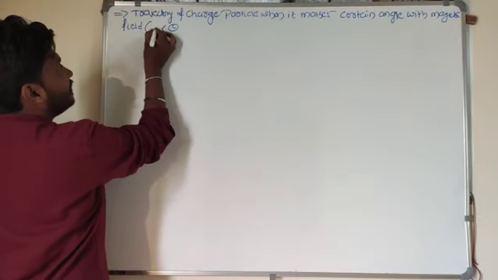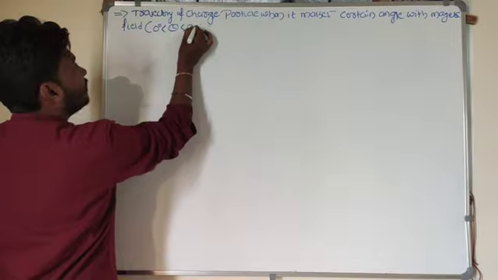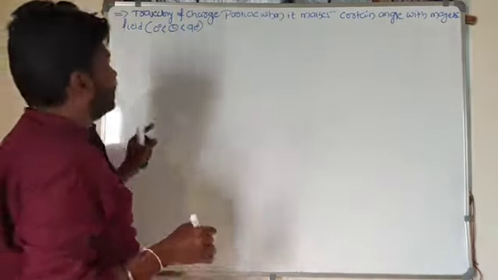Certain angle means theta, I can consider. So this theta value is greater than 0 degrees and less than 90 degrees. Then what will be its trajectory? I need to find out.